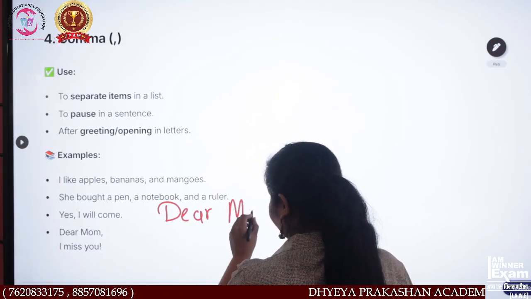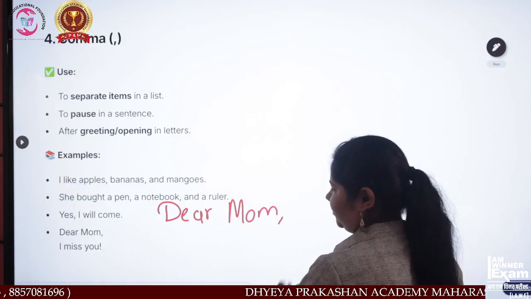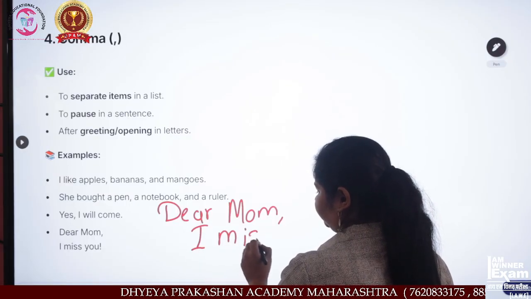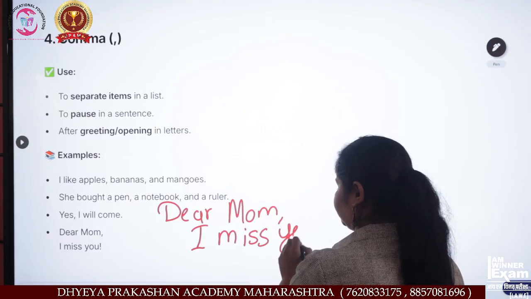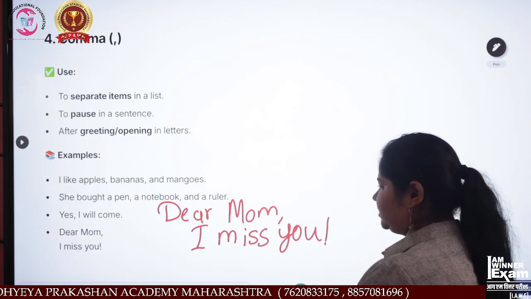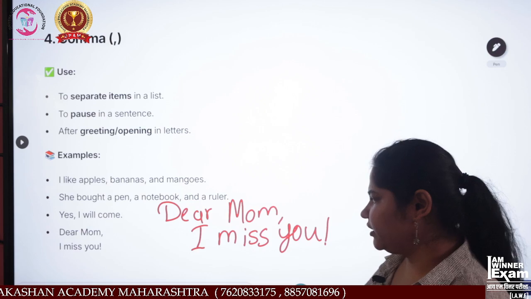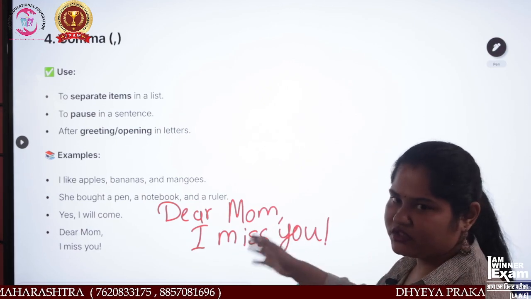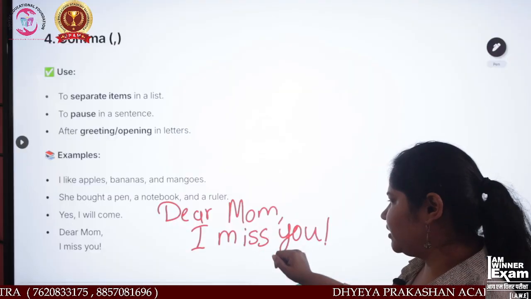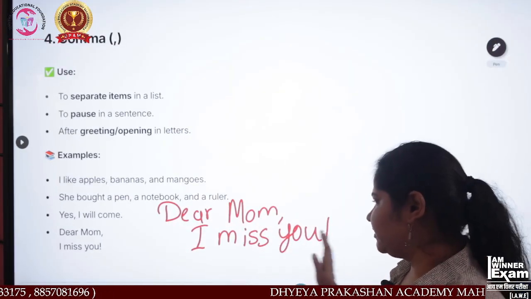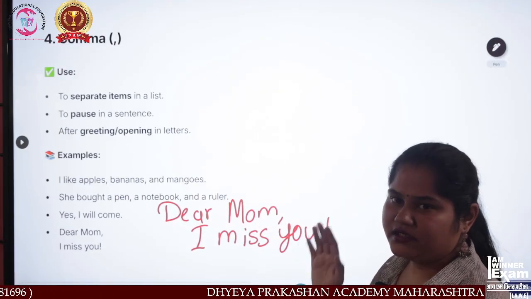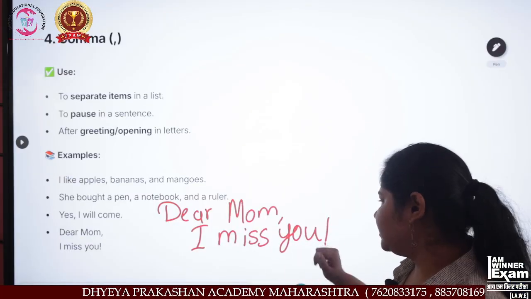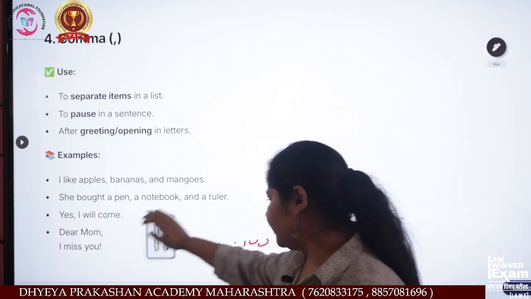What have we written over here? "Dear Mom, I miss you." This is an exclamation over here. We have used this comma with exclamatory sentences and questions, with the full stop also. So the comma comes first, and this is for pausing. Dear Mom, pause, I miss you.